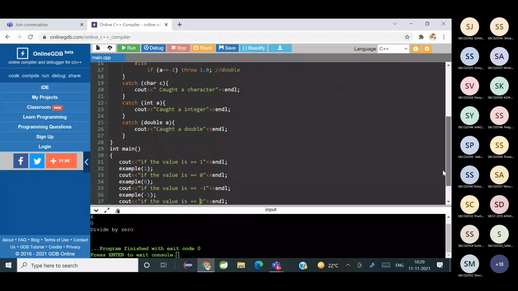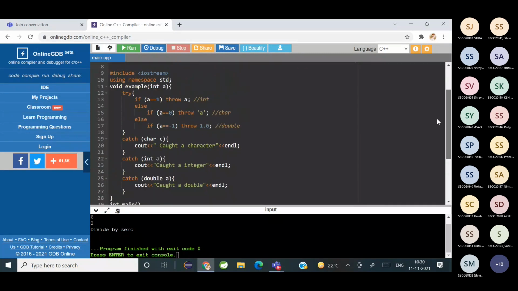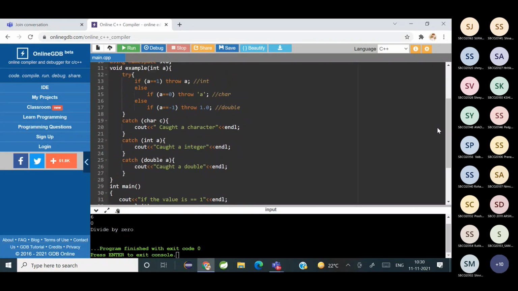Have you understood it right now? Yes, ma'am. Okay. Now let's execute and see if it is acting according to what we have done. So the try is closed, the catch blocks have been closed and the function is closed. Okay, let's see.